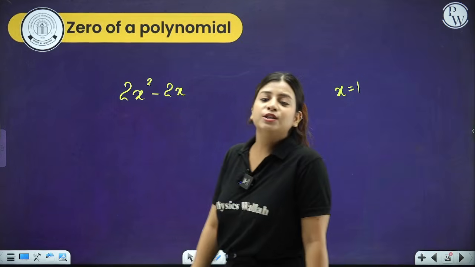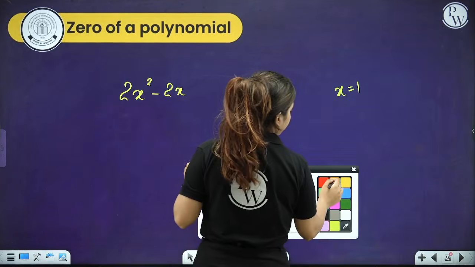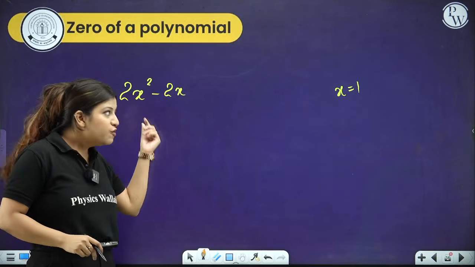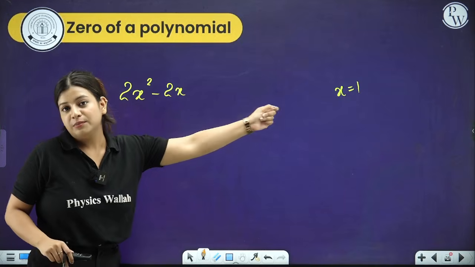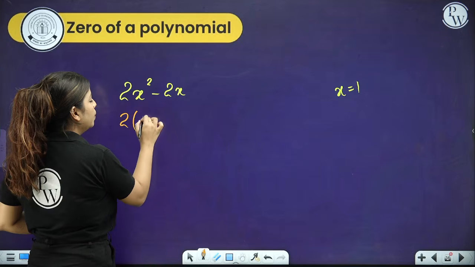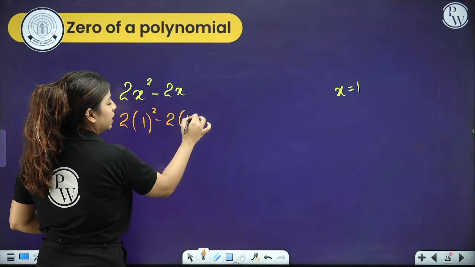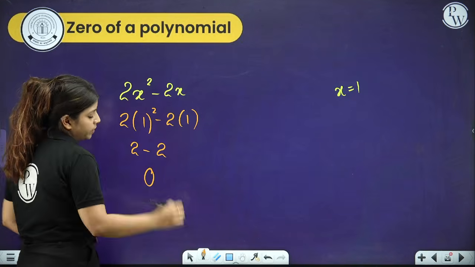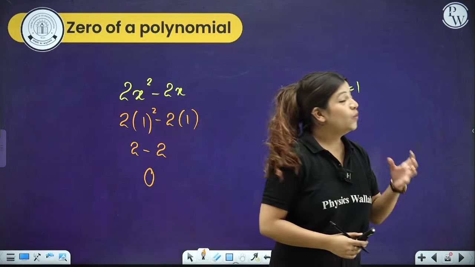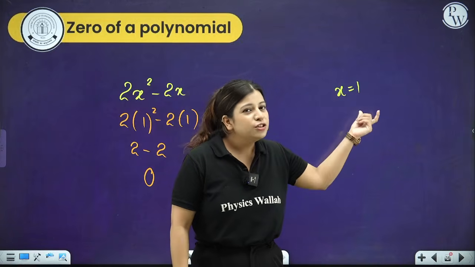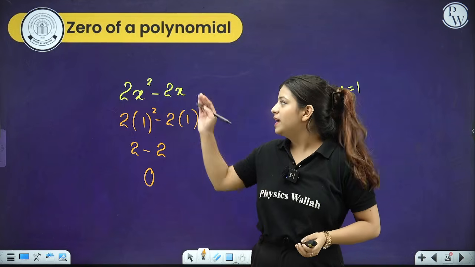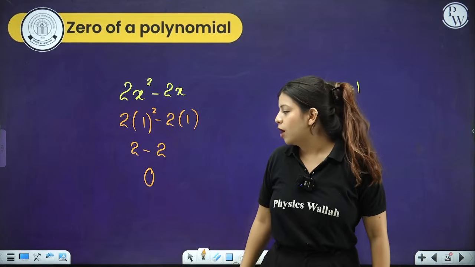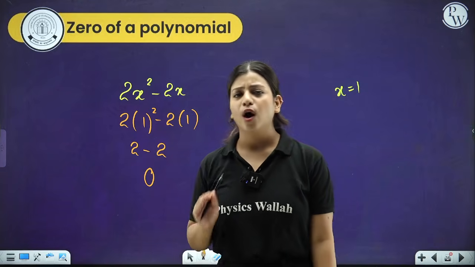I asked you to put x equal to 1. That means wherever in this expression you can see x, replace the x with that particular number, that is 1. So this will become 2 into 1 square minus 2 into 1. 2 into 1 square means 2. 2 into 1 is 2. 2 minus 2 is 0. Getting it? So what is the zero of the polynomial? Such a value of x that if we replace the variable with that number, the polynomial turns out to be 0. That is the zero of the polynomial.